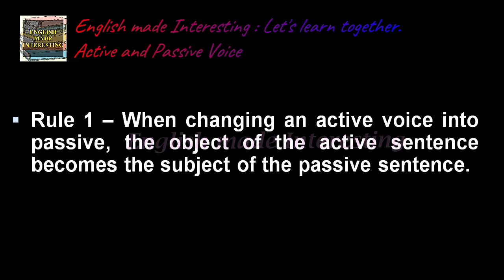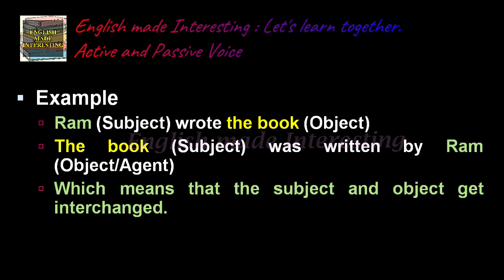Rule 1, it says when changing an active voice into a passive voice, the object of the active sentence becomes the subject of the passive sentence. Now let us see how. So same sentence, Ram wrote the book. Here I told you earlier, Ram is the subject, the book is the object. Now when you change from active voice to passive voice, the object becomes the subject here. The book, which was the object, is now the subject.